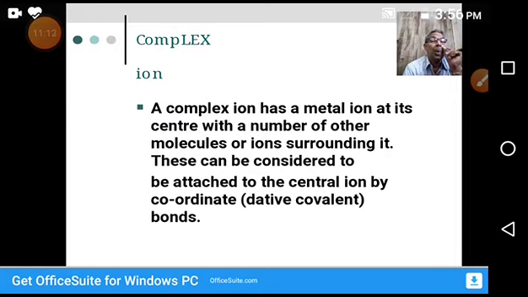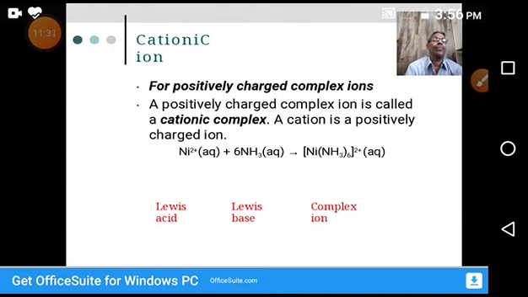So a metal ion is bonded to the other molecules, which may be positively, negatively or neutrally charged, with dative bonds, coordination bonds. That's a complex ion. A complex ion may have either a positive or a negative charge.